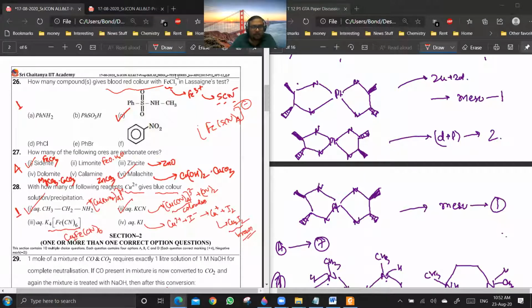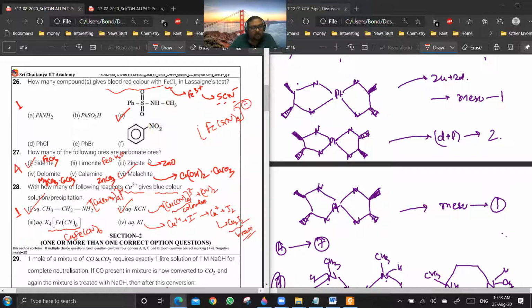Question number 27. How many of the following ores are carbonate ores? So you see, this is a fact-based thing. We will be getting this type of information through question papers only. Siderite is FeCO3. Limonite is FeO.nH2O, basically a hydrated iron oxide. Then zincite is ZnO.